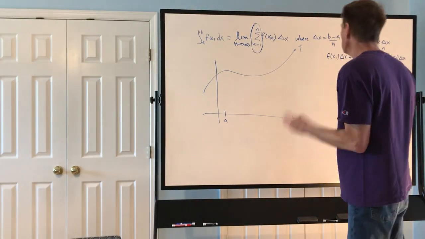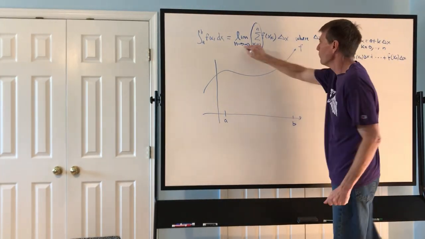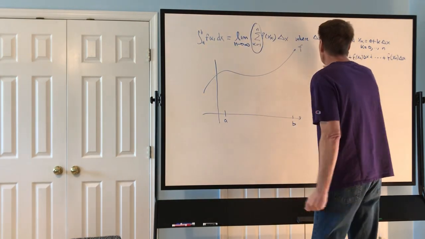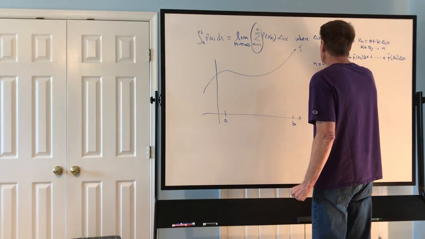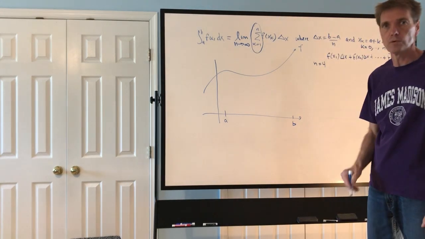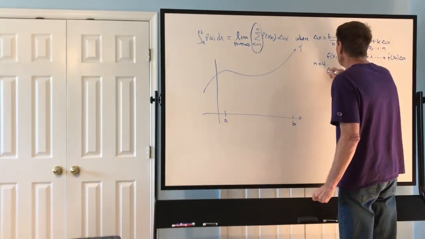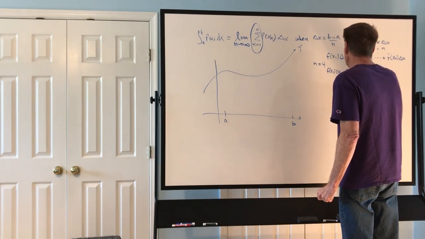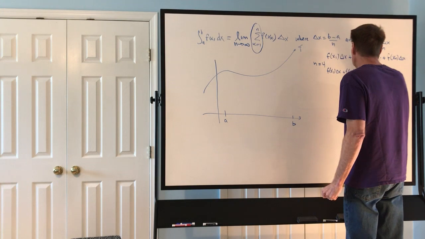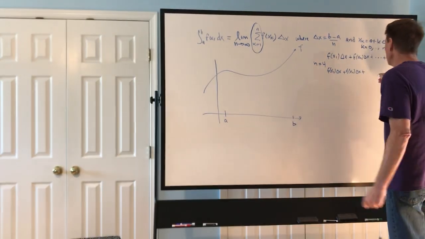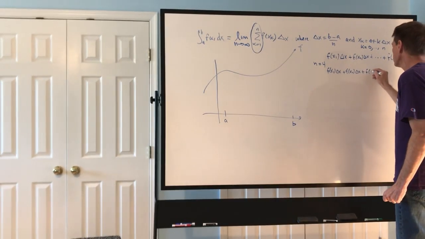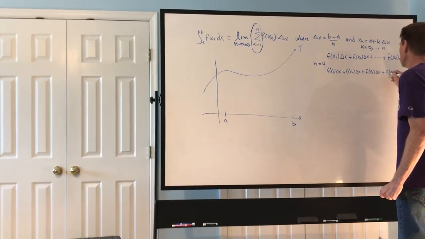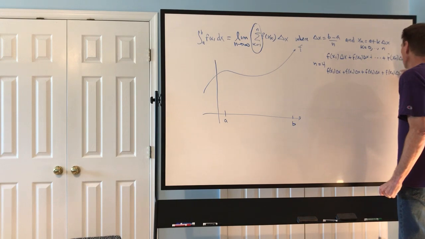Okay, now let's just take a simple example where n is not infinity. Let's make it simple like we were last time. Let's just say n is equal to 4. Then we've got f of x1 times delta x plus f of x2 times delta x. We keep going until we reach 4: f of x3 times delta x plus f of x4 times delta x.